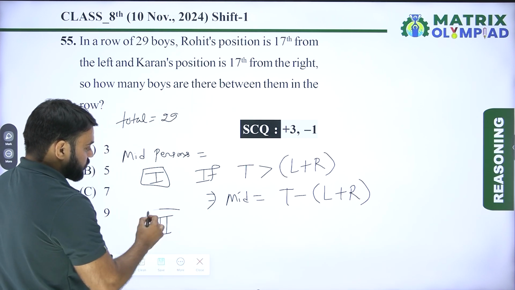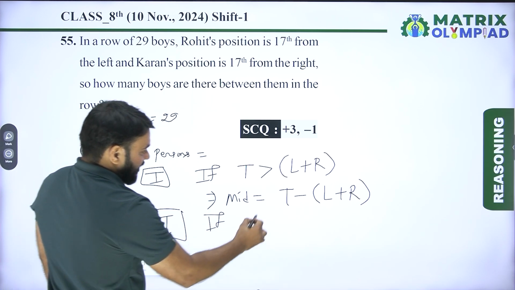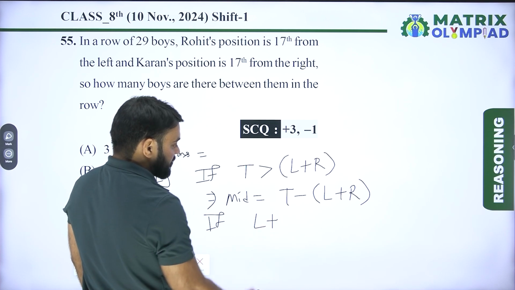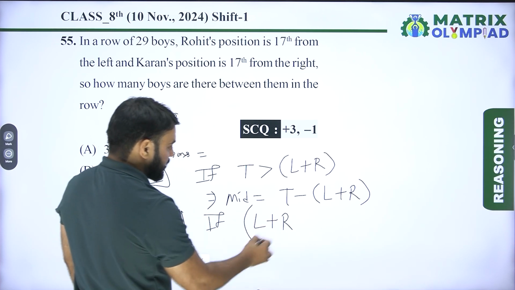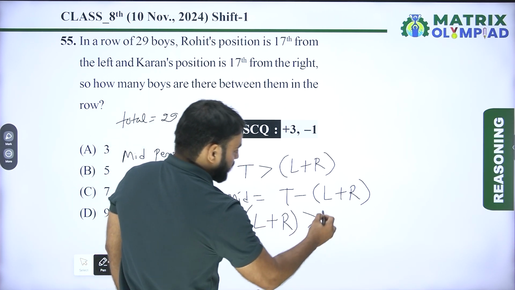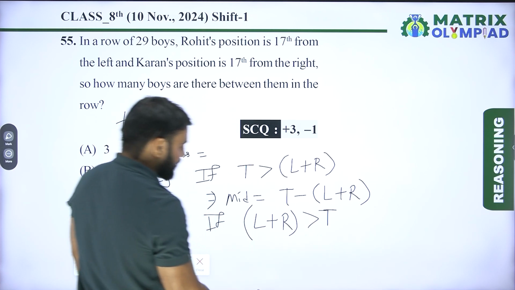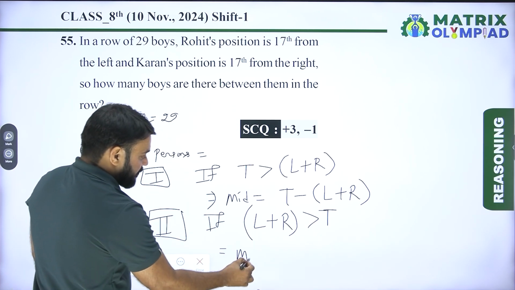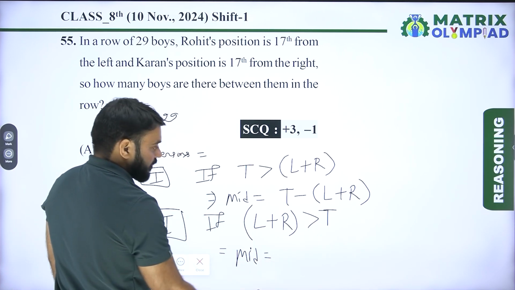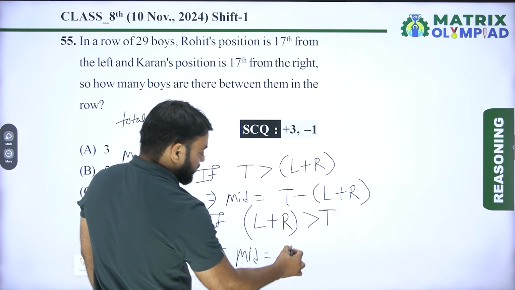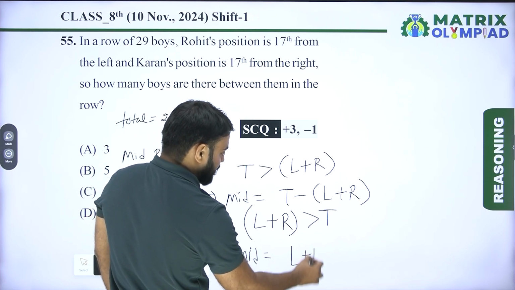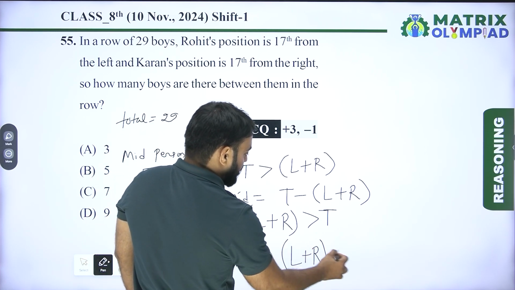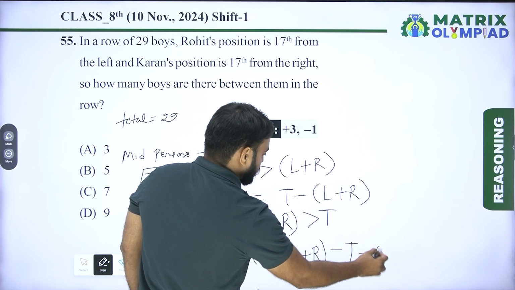Now case number 2: if left position of first person plus right position of second person is greater than total number of persons, then number of mid persons is equals to left position of first person plus right position of second person minus total minus 2.